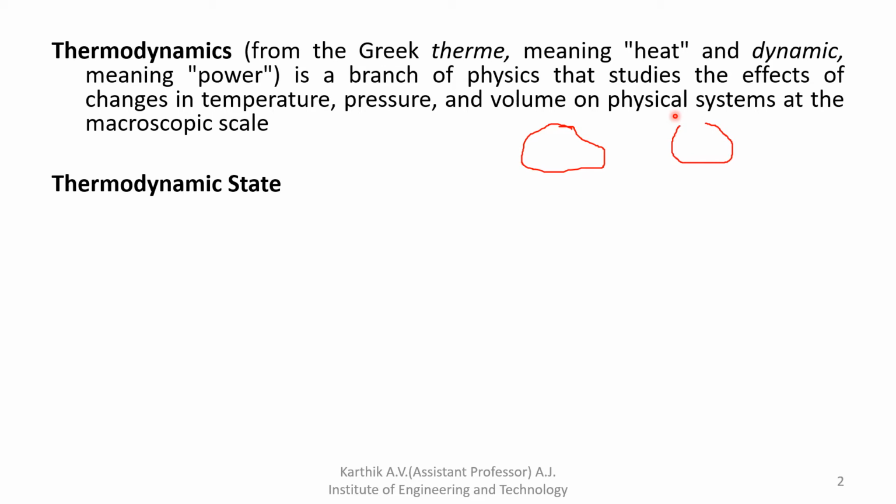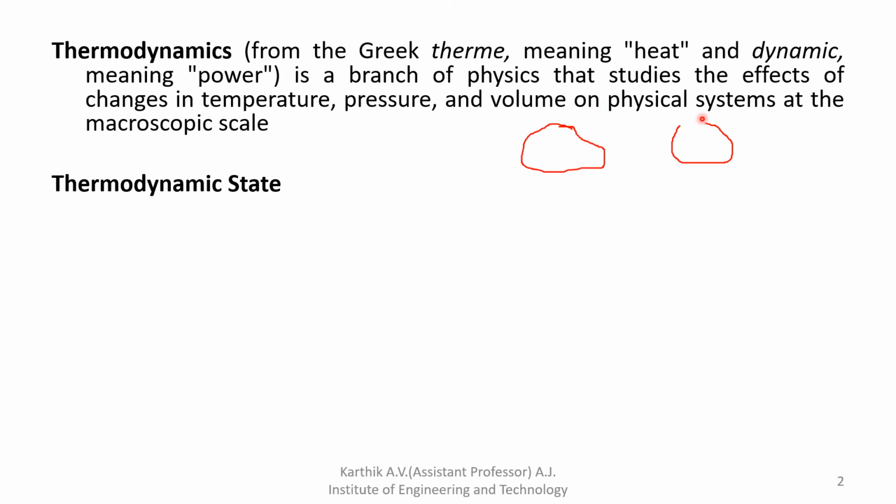Okay, next one more system is there, that is nothing but the isolated system. An isolated system is one where neither mass nor energy can cross the boundary of the system. These are the three types of thermodynamic system. The first one is the closed system. In the closed system, mass cannot cross the boundary of the system, but energy can cross the boundary.